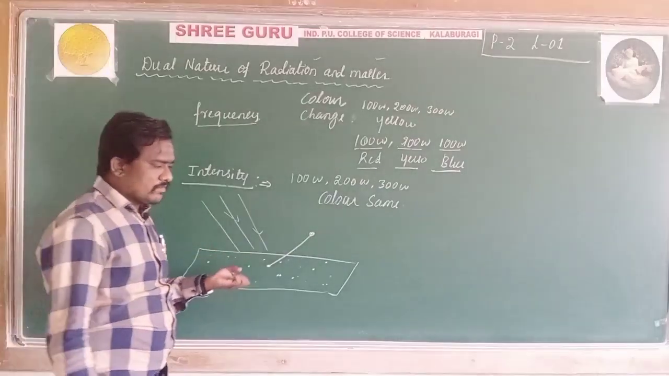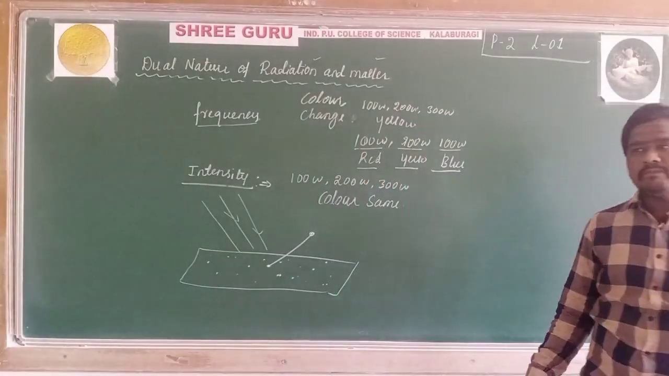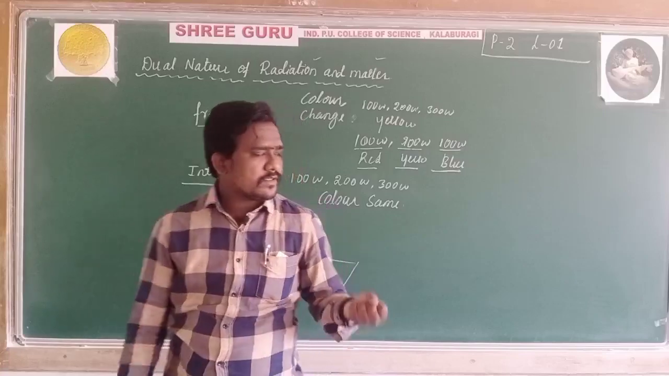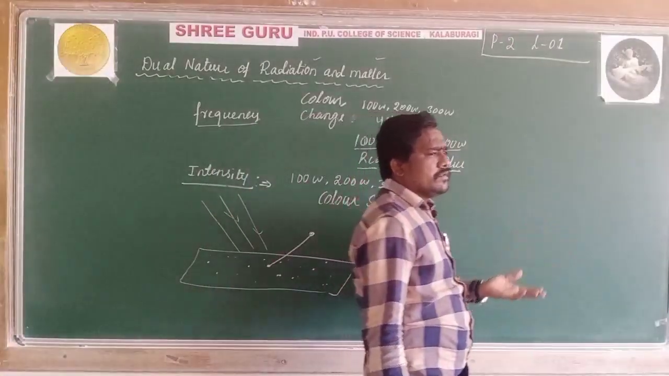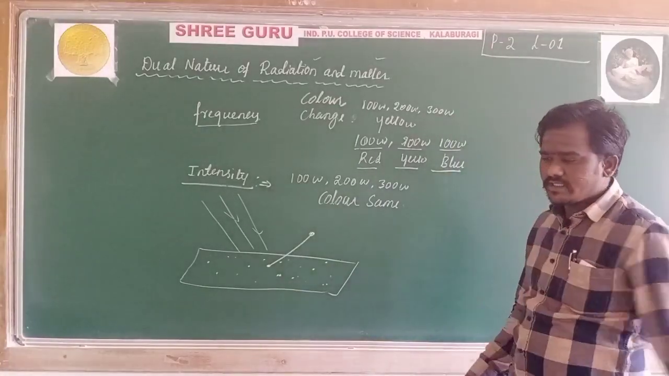Let us discuss emission of electrons one by one. There are many types of electron emission, and the most important is photoelectric emission. We are discussing the types of emission. We will discuss those things in detail.